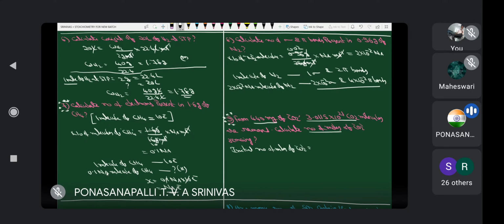Weight is given. How to convert into moles? Weight by molecular weight. The weight of the substance in grams by gram molecular weight. Therefore, 440 milligrams means 10 power minus 3 grams by 44 gram per mole. Now gram cancels. This is 10 times. Therefore, this is actually 10 power minus 2, but I am leaving it like this: 10 into 10 power minus 3. This is the initial number of moles. How many moles? 10 into 10 power minus 3 moles. Next.